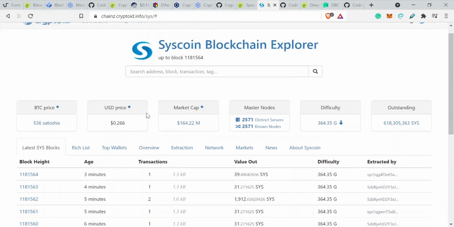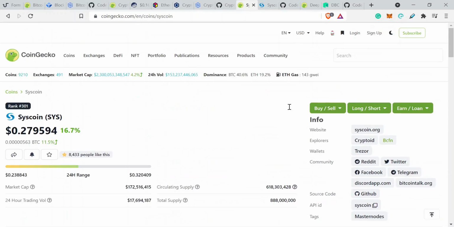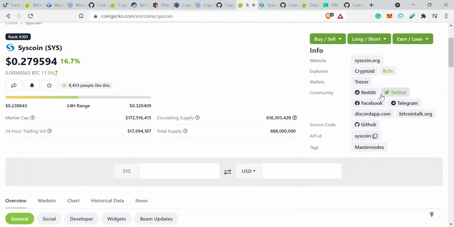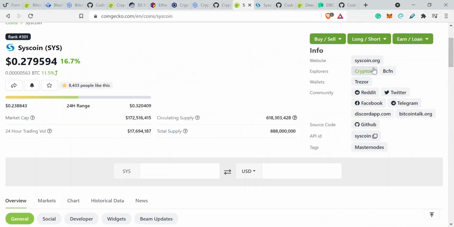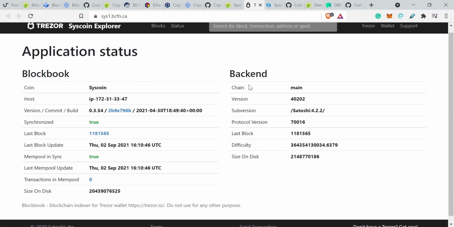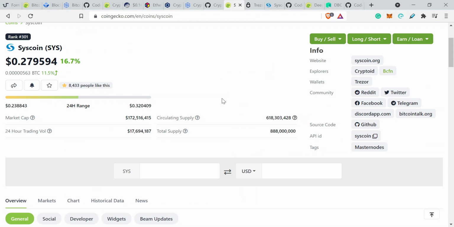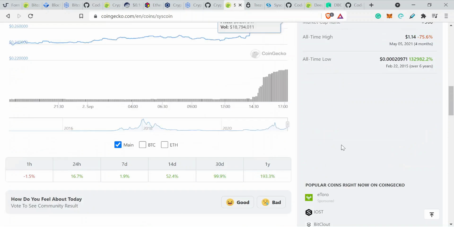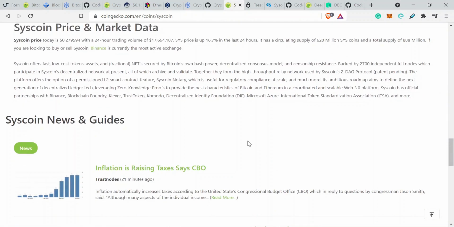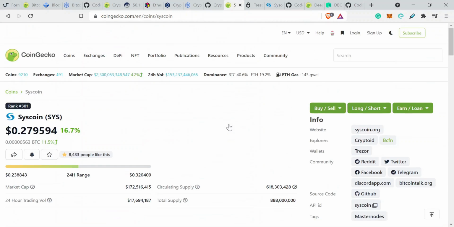But if you do stumble to find something, then perhaps look back at the main page and look at the Explorer. So we have Cryptoid here, and we have BCFN. Normally there's statistic data for how much is actually locked away, but we can just do a back of the envelope calculation if we need to.